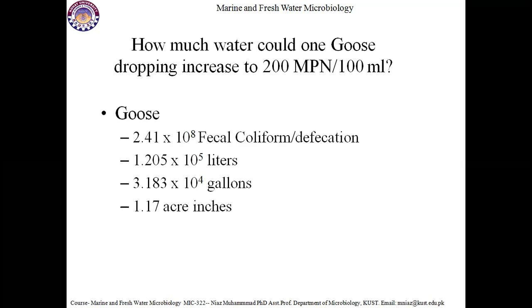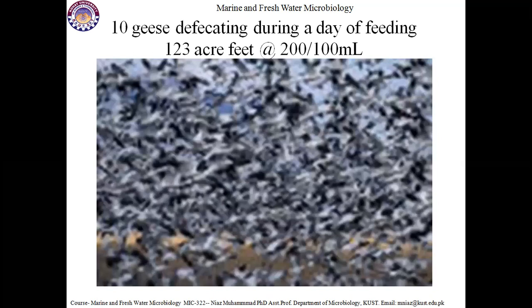So gulls and geese are contributing hugely to water bodies in addition to fecal coliforms.